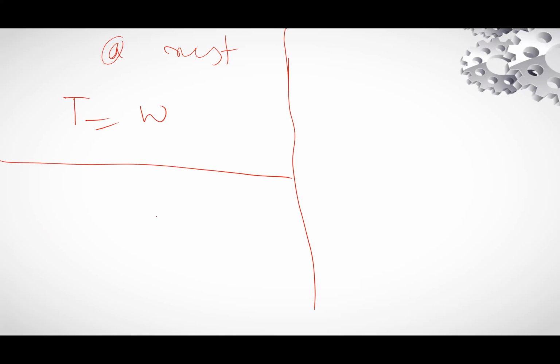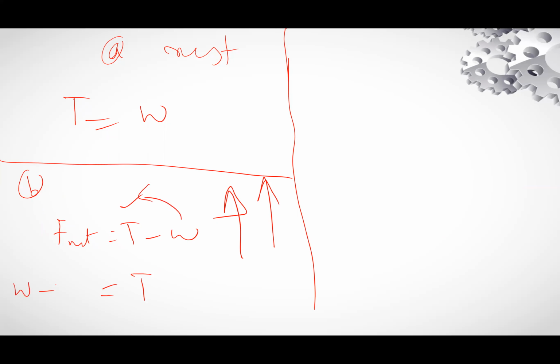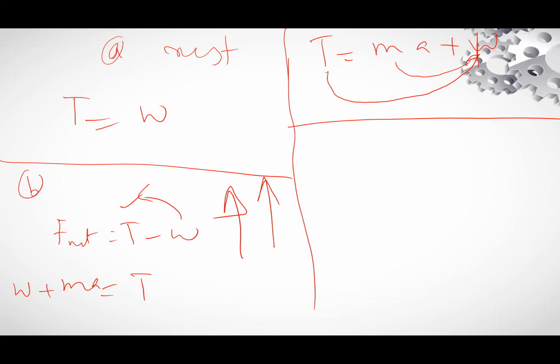Case B, when the body is moving in the upward direction, then net force is equal to T minus W, because T is upward and greater, so you will subtract from T. So T is equal to ma plus W. So the apparent weight will be more than the real weight by a factor ma.